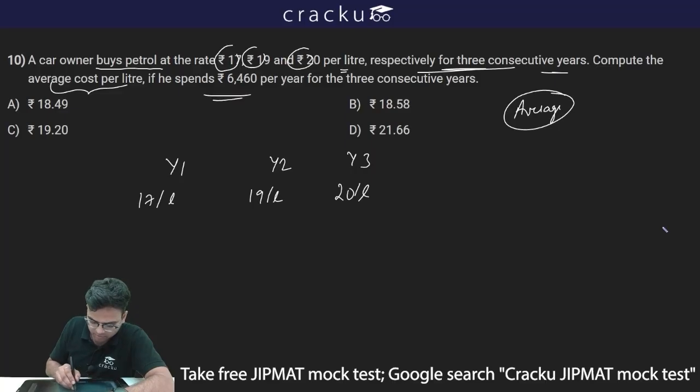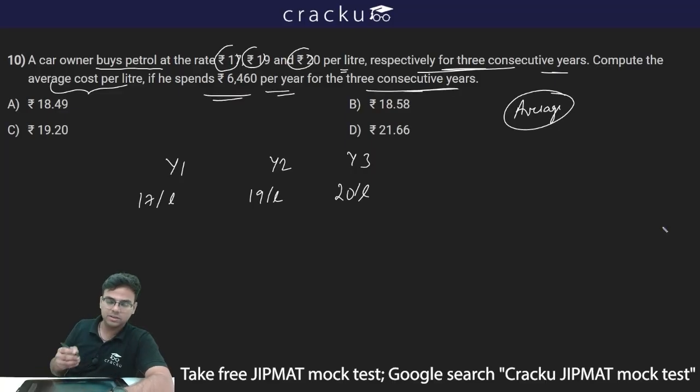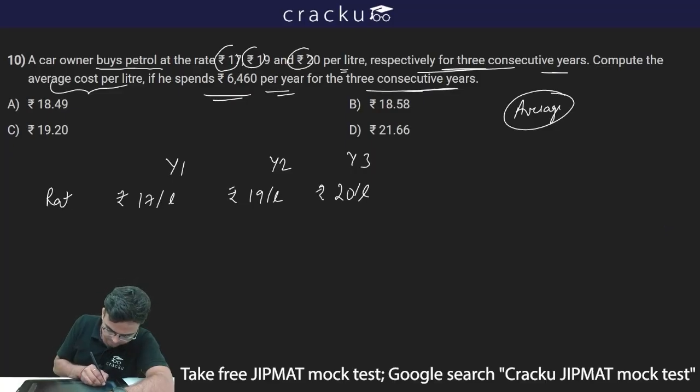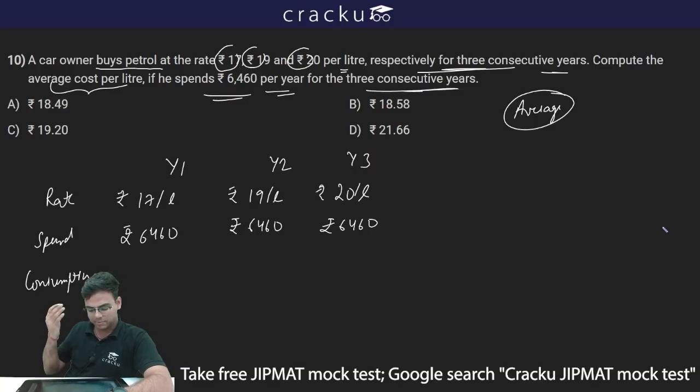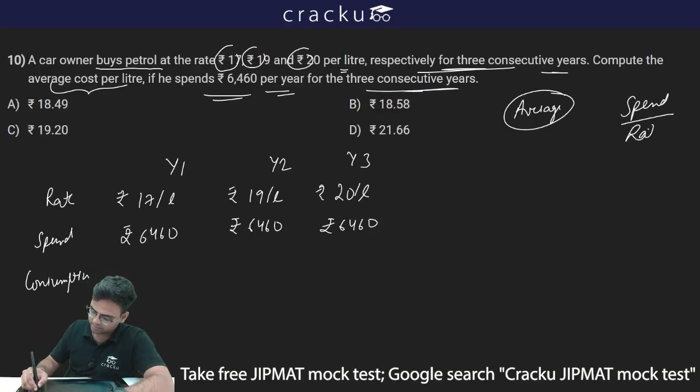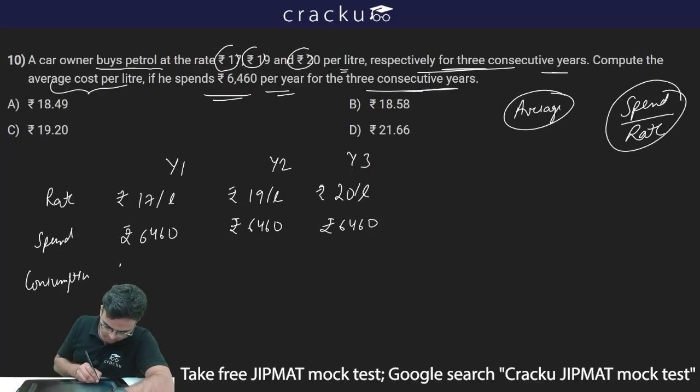If he spends rupees 6460 per year for the 3 consecutive years, how much is he spending? This is rupees 17 per litre, rupees 19 per litre, and rupees 20 per litre. This is the rate. His spend is rupees 6460 every year. Thus his consumption will be spend divided by the rate. So 6460 divided by 17 is equal to 380. So this is 380 liters consumption in the first year.